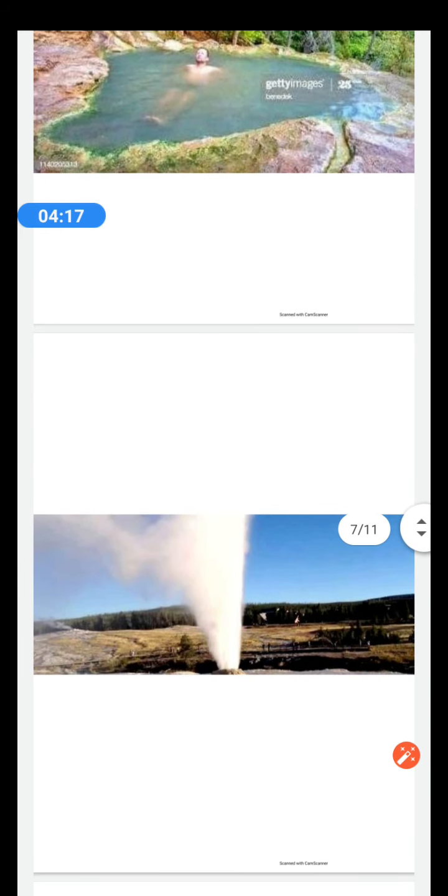The next picture is of a geyser. You can see that the water which is being ejected is like a fountain. This is somewhat similar to a hot spring. The only difference is that in a spring, the water flows out quietly. In a geyser, the water gushes up like a mountain or like a fountain, and it is accompanied by steam.